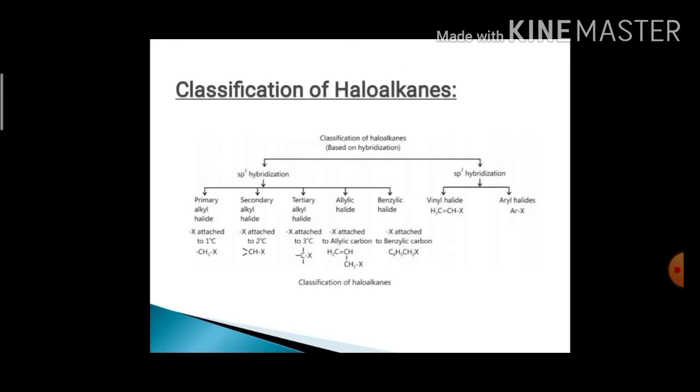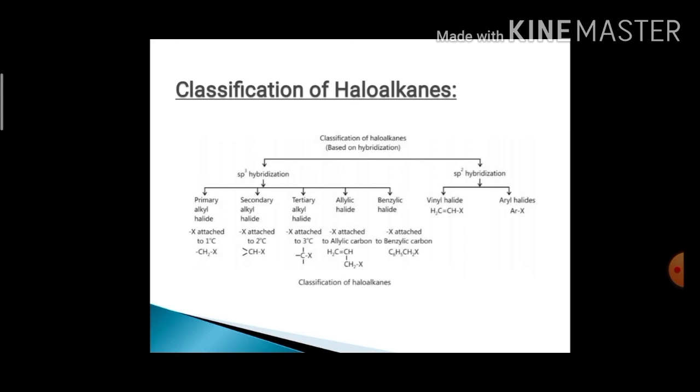Let's discuss the classification of haloalkanes. Haloalkanes are classified based on hybridization. Where the halogen atom is directly bonded to an sp3 hybridized carbon atom, they are classified as primary alkyl halide, secondary alkyl halide, tertiary alkyl halide, allylic halide and benzylic halide.